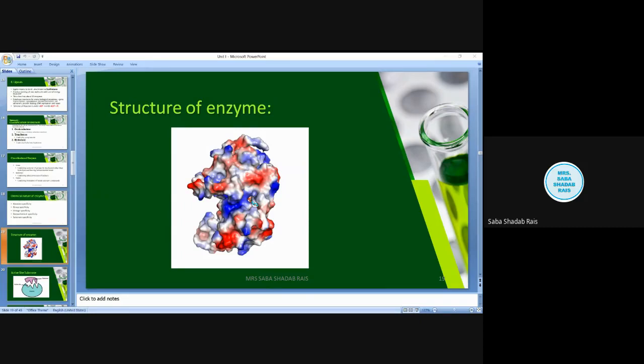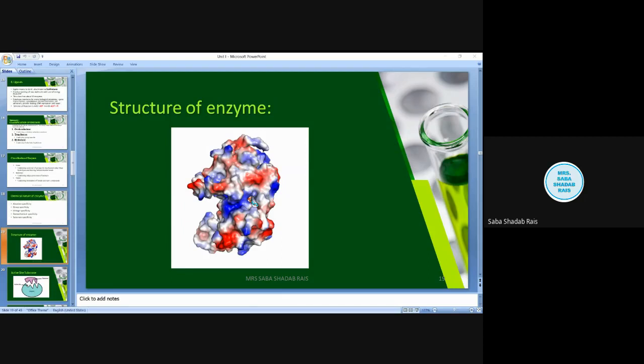the active site will lie in between the polypeptides. But in most cases, binding of the substrate induces conformational changes. Note down the term conformational changes. Conformational changes means changes which come about after binding of the substrate molecule. So suppose the enzyme has an X shape; after coming in contact with the substrate, the shape will change to Y, which is the suitable shape as per the substrate.